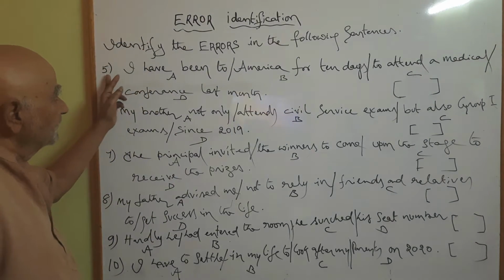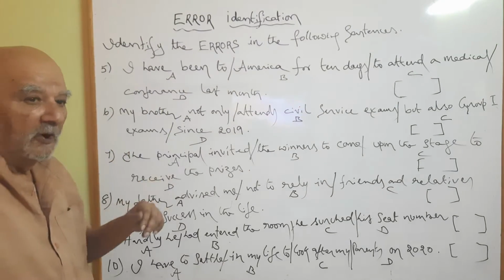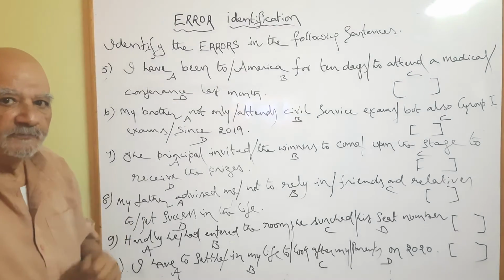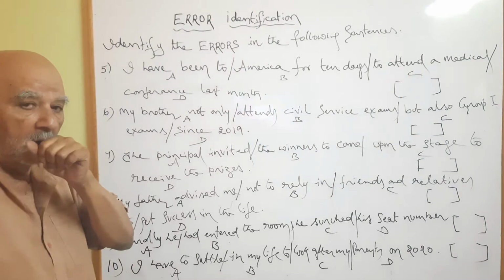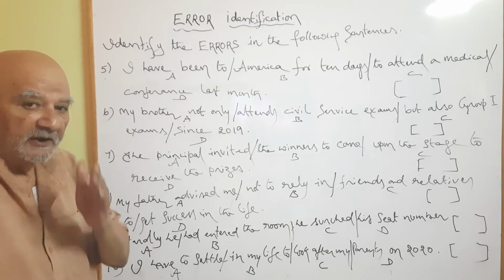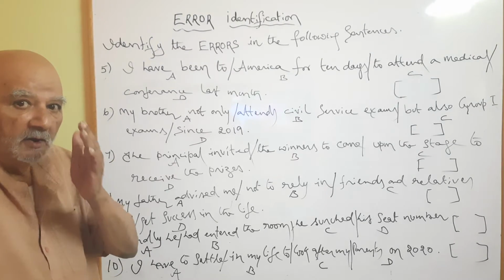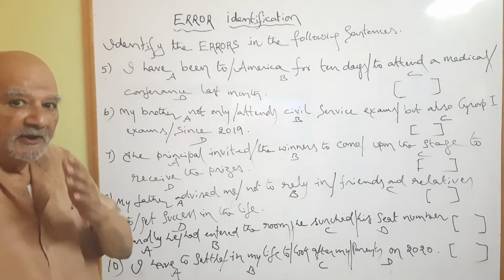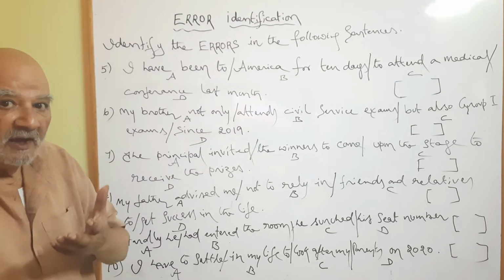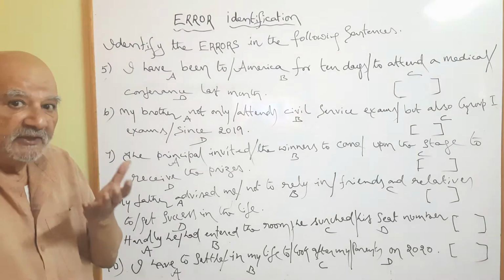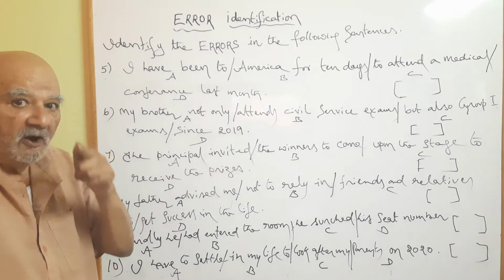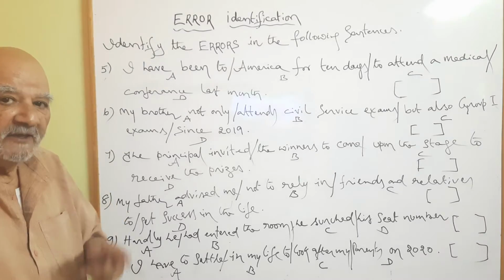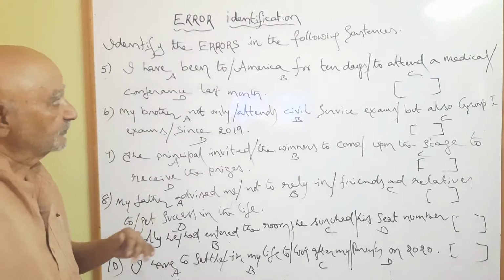You see, first one, fifth one. We have completed 4. Now fifth one. I have been to. Observe. You have to observe the verbs, that is tenses, prepositions, conjunctions, degrees of comparison, active voice, passive voice. These things must be in your mind. Keeping all these things in your mind, read the sentence quickly and slowly later.